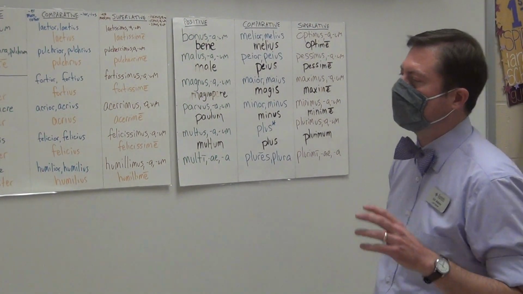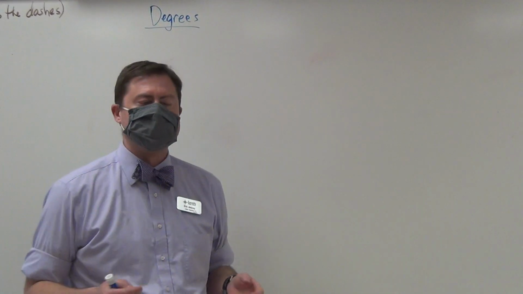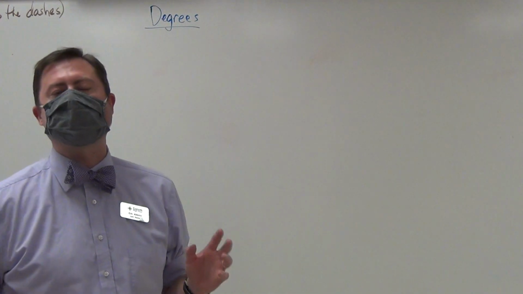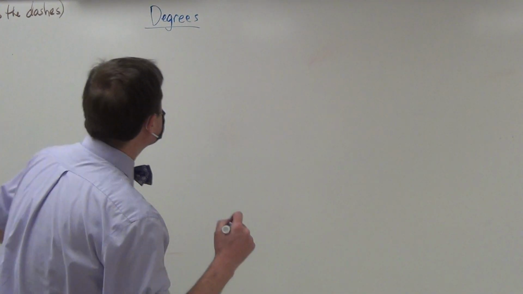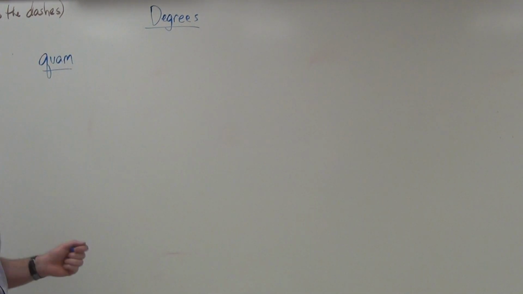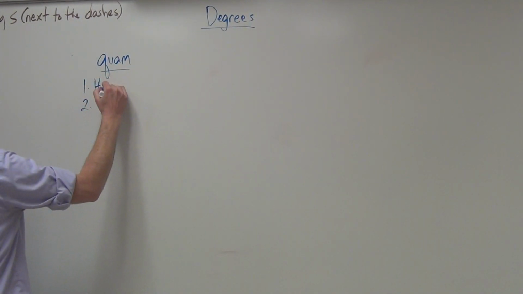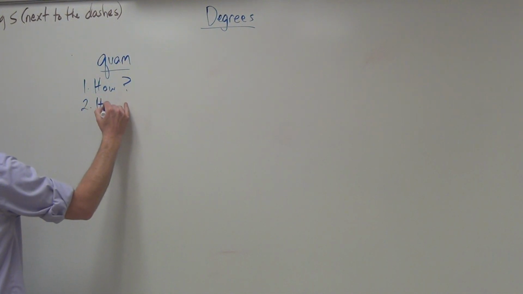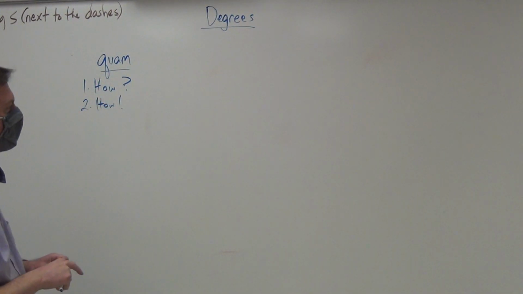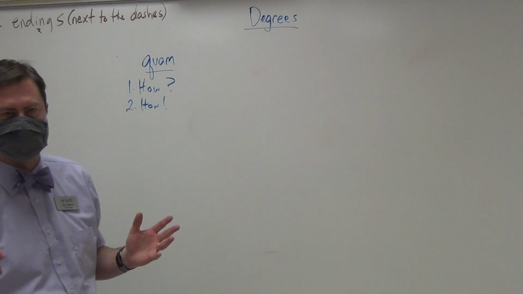So, let's talk about what you will very often find whenever you see a comparative. When I say, let's say, I am stronger, you would want to know stronger than what? The word in Latin that translates as than, very often, is the word quam. However, there are actually 5 translations of quam. The first 2 are the word how, asking a question, and the word how as an exclamation. So you would say, quam laetus sum, how happy I am.